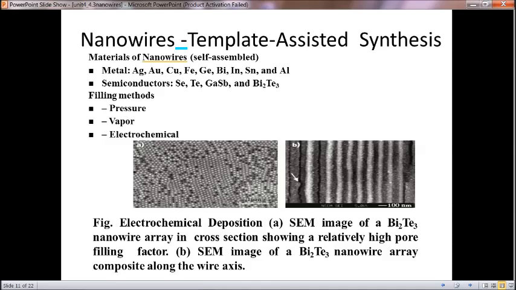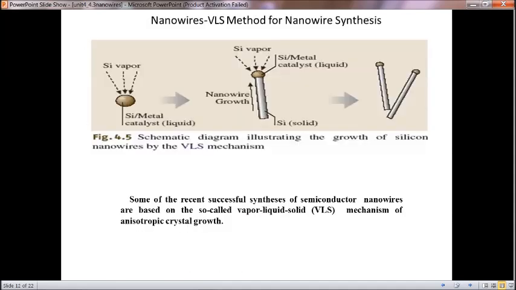That's done over here over these nanotubes. Then this is the vapor, liquid and solid method of nanowire synthesis. So this is vapor method where the filling has been done over the facet like this. So silicon vapor is injected and a silicon metal catalyst is present over here as liquid, and nanowire growth increases because of this vapor intrusion.